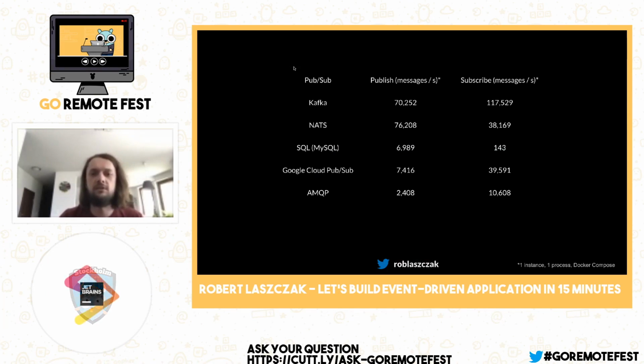So you can see that these numbers are pretty nice. And what is also pretty interesting, MySQL pops up, for example, and it's able to subscribe to only 143 messages per second, but it's 20 million per day. So it's still maybe pretty interesting for some smaller applications, and also because it has exactly once delivery ability. So for some use cases, it may be also pretty useful.